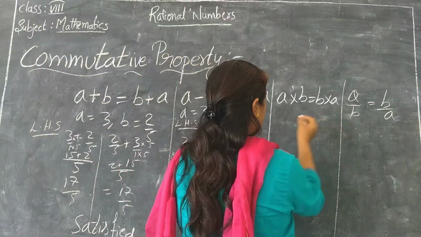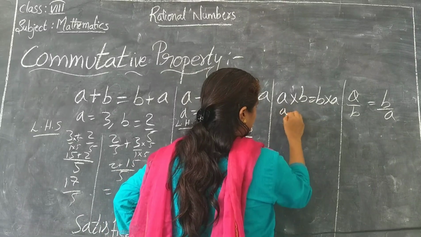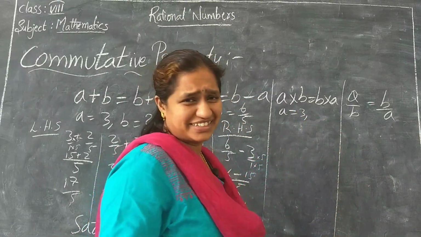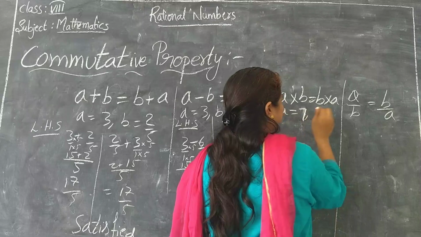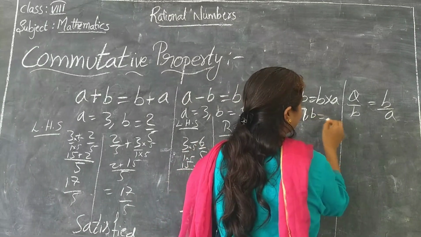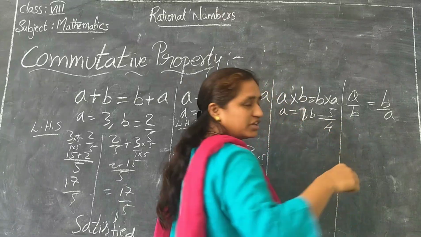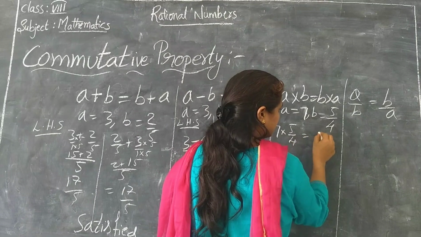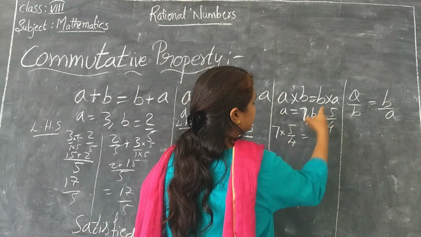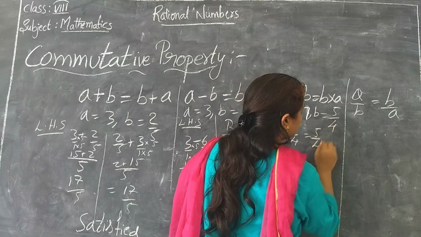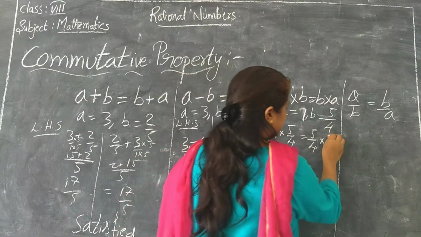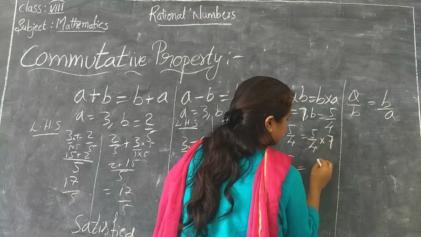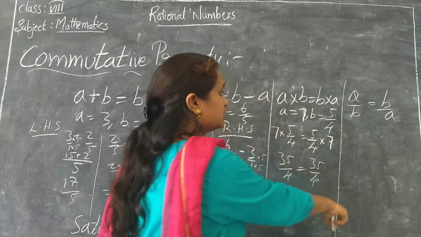So A into B and B into A. Let me take an example. A is equal to 3. Why should I always take 3? Let's take 7. Yes, let me take 7. And B is equal to 5 by 4. So 7 into 5 by 4 is equal to A into B. 7 into 5 by 4 is equal to 5 by 4 into 7. Yes? 7 5s are 35 by 4 is equal to 7 5s are 35 by 4. Now LHS is equal to RHS.